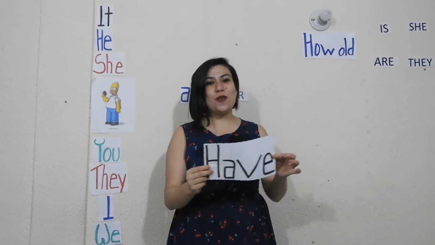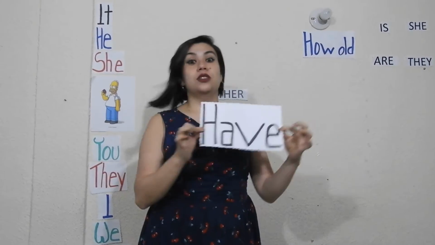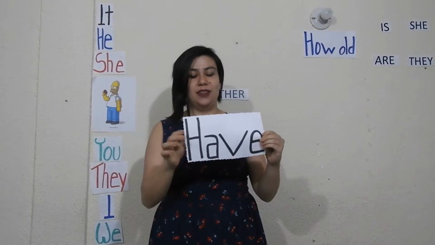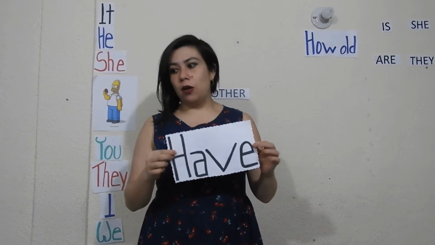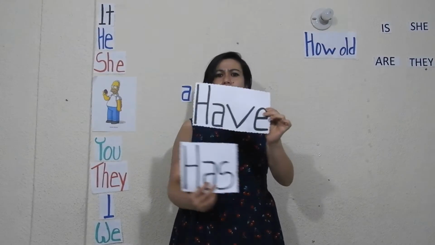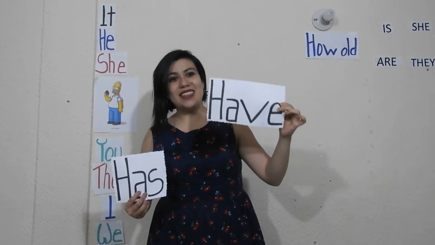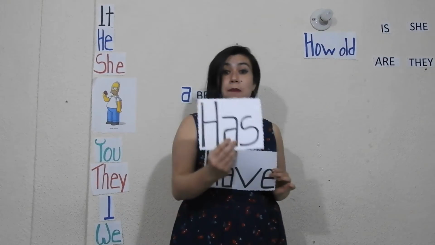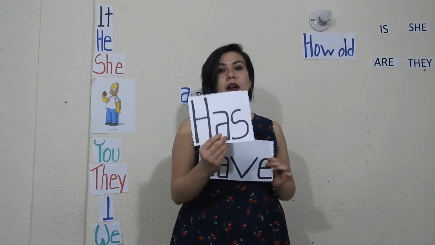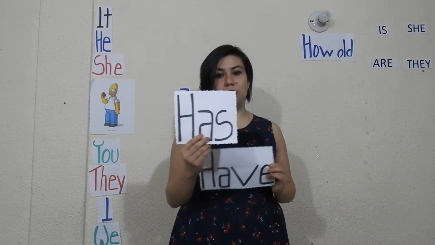Okay, so now we are going to talk about the verb have. Have is possession. Tener. But we have two words, have or has. Have is the verb in the base form, but has is the conjugation of the verb have in the third person.